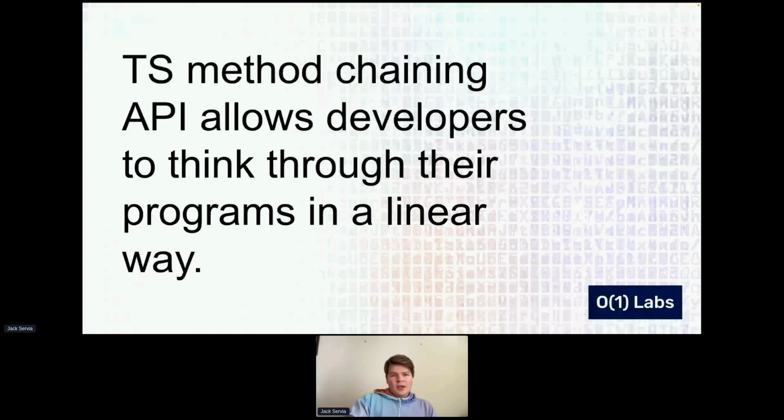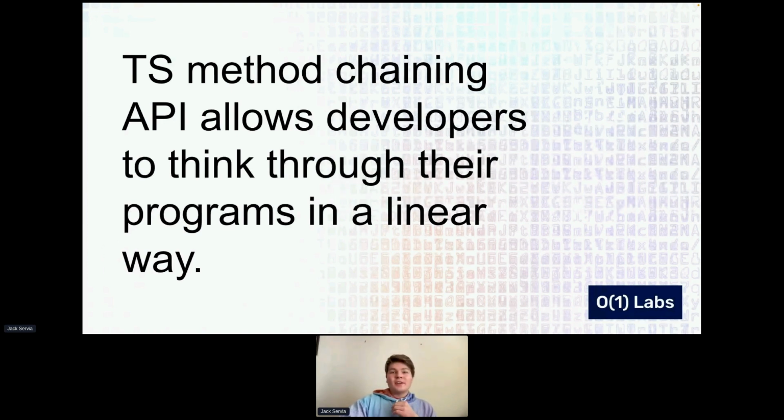The first is that we have method chaining, which makes the programs easy to think through. You can think about, what is my data? How do I want it to change? And then, what do I want to do with it after it's changed? And this makes it simpler to ensure that you're writing smart contracts that are fully constrained and just easier to think about in general.